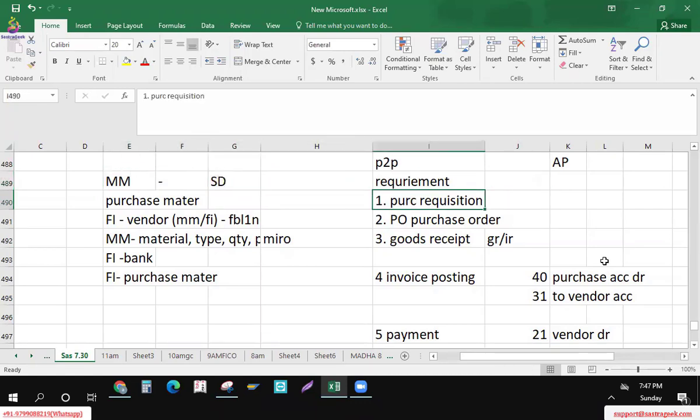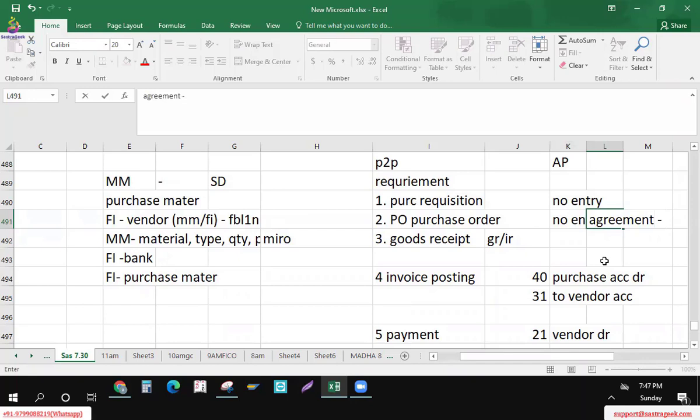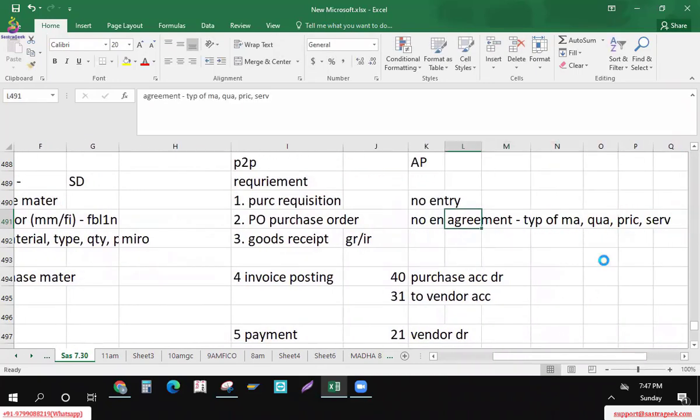We'll look at the P2P cycle. How do the entries affect the purchase requisition? No entry here, because it is only taking a requirement. The purchase order, no entry here also. It is only a purchase order raised to the vendor. It's an agreement of quantity, type of material, requested price, then service delivery dates and all. It is a service agreement between the vendor and the client. It's an agreement, so no entry here also, no accounting entry.